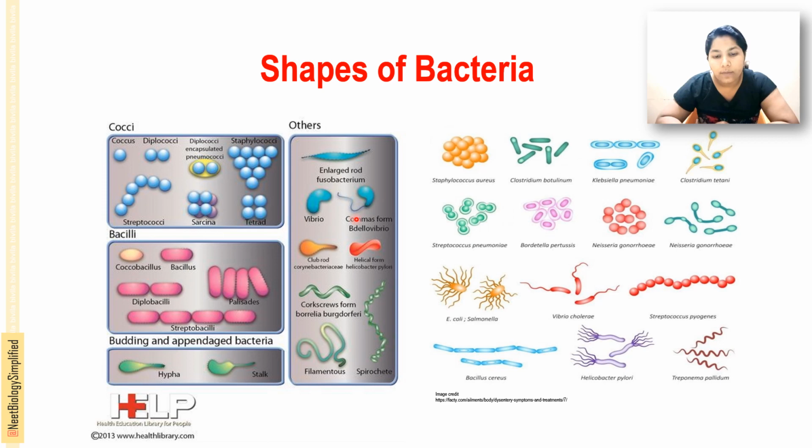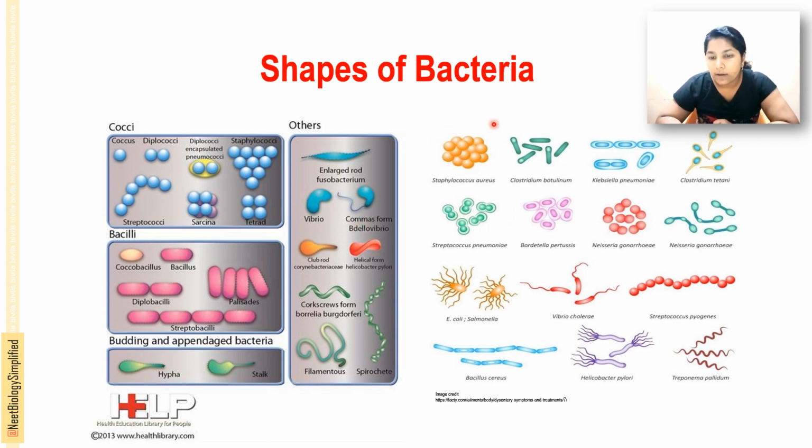Another form is the vibrio, a comma-shaped bacterium; they have a single flagellum at one end. And there is an elongated fusobacterium. Then you can see budded or appendaged bacteria, where hyphae are there, and stalked bacilli. Then this is a spirillum, a corkscrew-shaped bacterium; this is a filamentous bacterium, and this is a corkscrew-shaped bacterium. The corkscrew form of Borrelia burgdorferi is a spirochete. And the club rod is Corynebacterium, then helical forms are there, Helicobacter pylori.